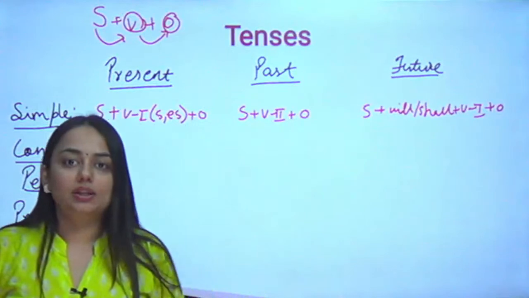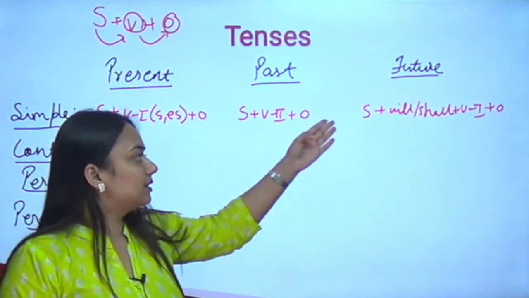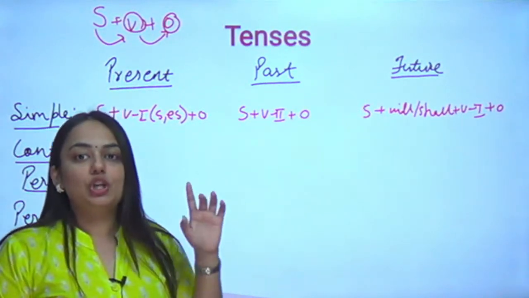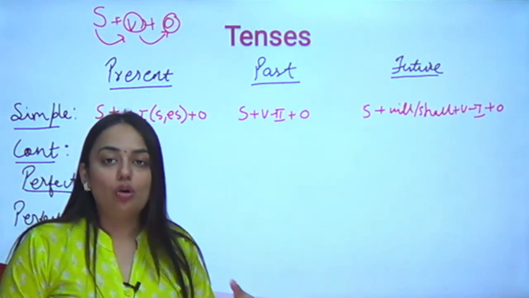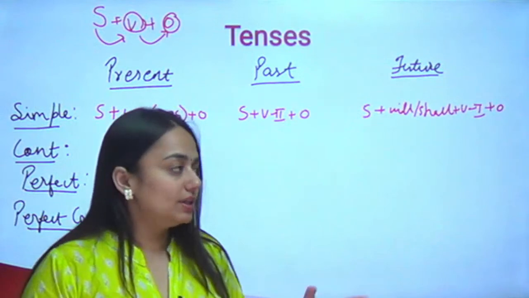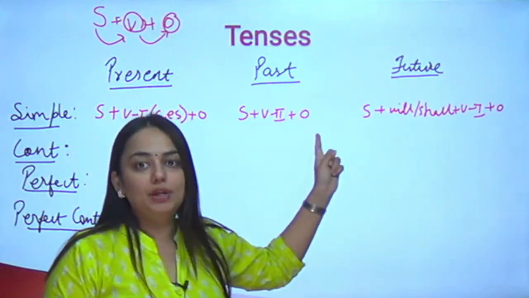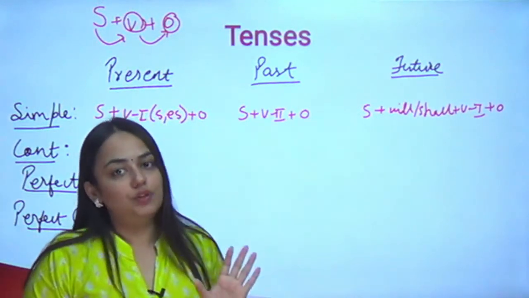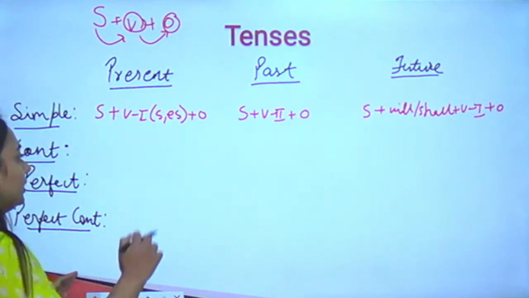Now you must be thinking, why is ma'am telling us these rules? Because when you will be changing the direct into indirect, or later on when we will be doing active voice and passive voice, these rules and these helping verbs are the only things that confuse us, right? So it's important we write them down.